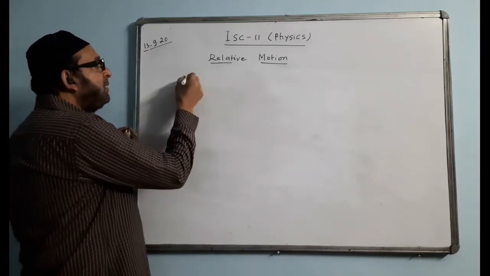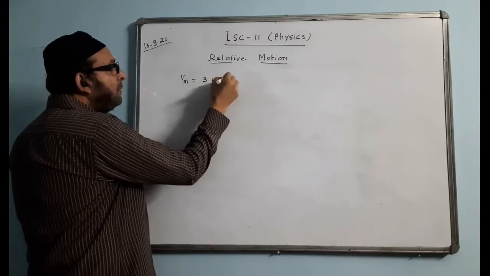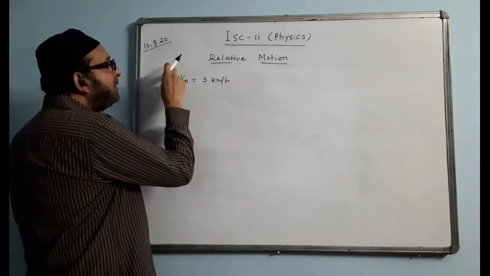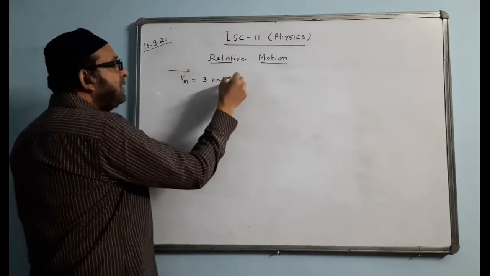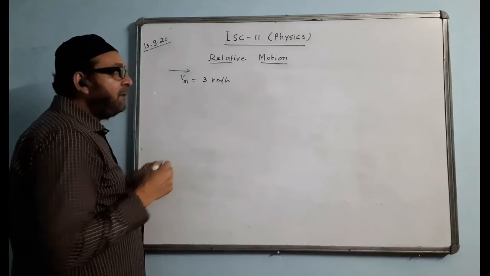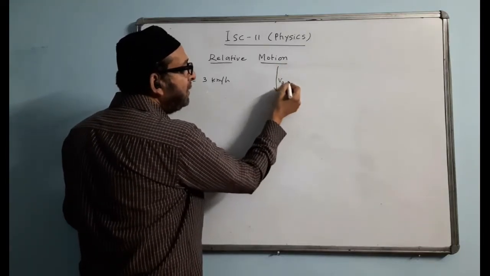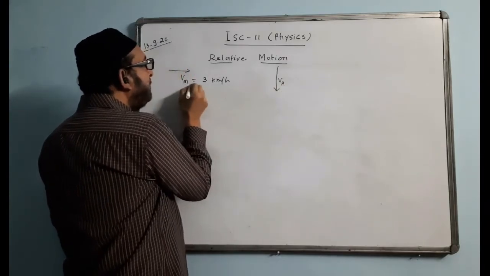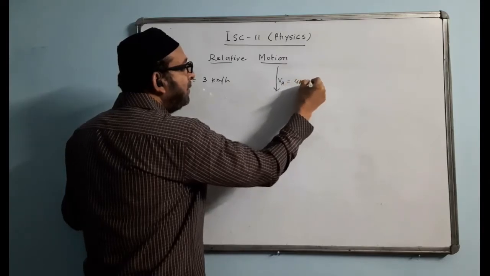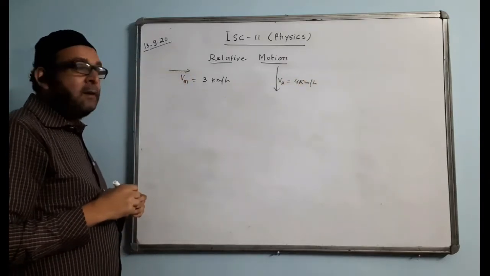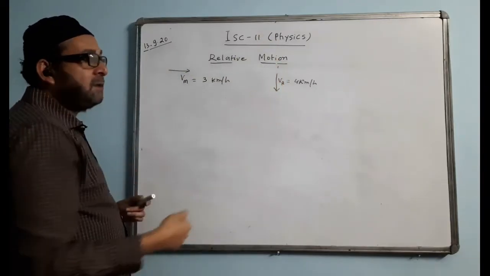Now let us take the velocity of the man as 3 km per hour. What direction? Horizontal. Horizontal direction can be either this way or that way, you can consider any one. So I will take this direction. And the rain is falling vertically downwards, so that is the velocity of the rain with respect to the ground. The man's velocity is also with respect to the ground. The velocity of the rain is 4 km per hour, and the direction is already mentioned in the question, vertically downward, like this.